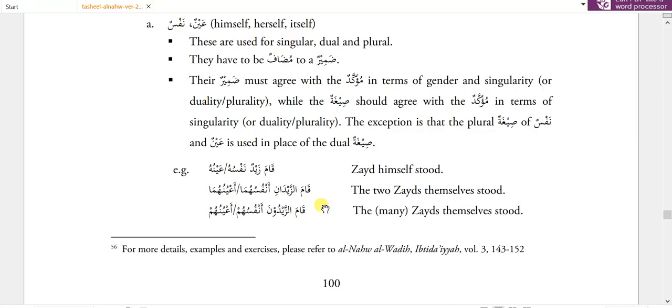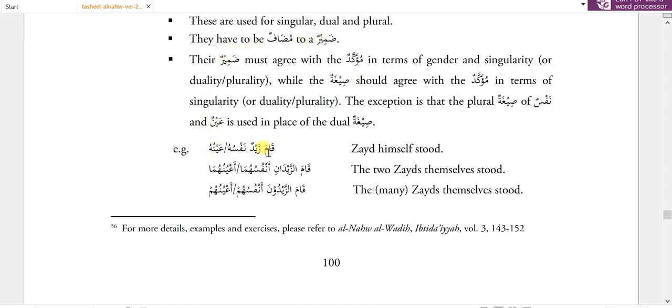So if you want to use tasniya or jama, you use the plural form of ainun and nafsun, and if you want to use wahid, you simply use the wahid format. These are useful for singular, dual and plural. Okay, for example, Ja'a Zaidun nafsuhu or ainuhu.